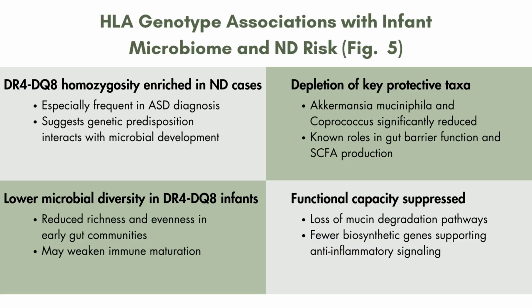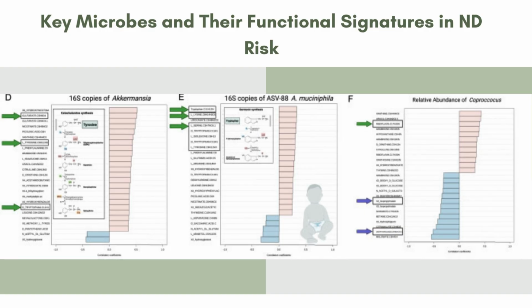So now that we looked at the species level and metabolomic differences, let's talk about the function, what these microbes are actually doing that may influence NDs. This slide focuses on three important taxa identified in the BIS cohort. In panel D, we have the Akkermansia and also Akkermansia muciniphila. This is associated in panel E, and then we have the Coprococcus in panel F.